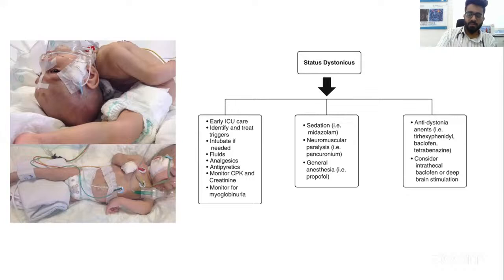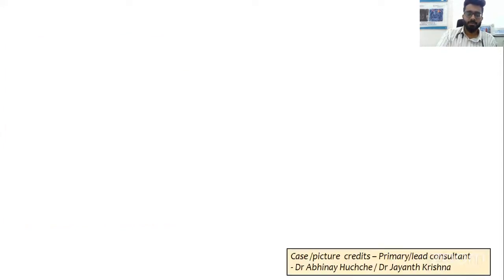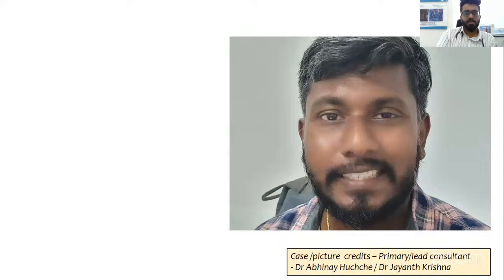You start treating them very aggressively and preferably in an ICU, because status dystonicus can cause a lot of other consequences like rhabdomyolysis and even sometimes fractures and CKD because of rhabdomyolysis, and all the other complications of status dystonicus. So you need to treat them very aggressively with injectable anti-dystonia medications like benzodiazepine, and then you can also consider intrathecal baclofen, deep brain stimulation, and also paralytics. This, I'll just skip.